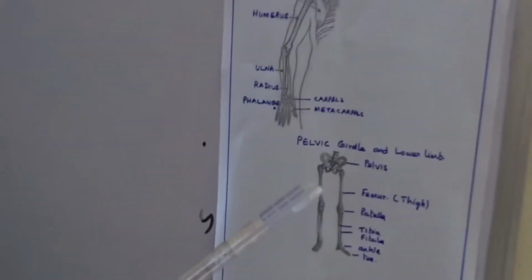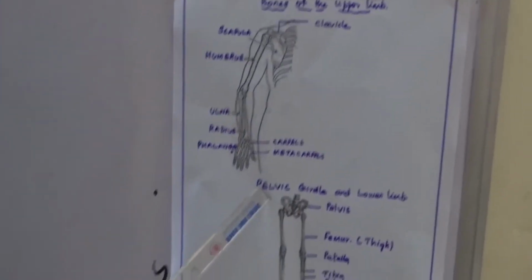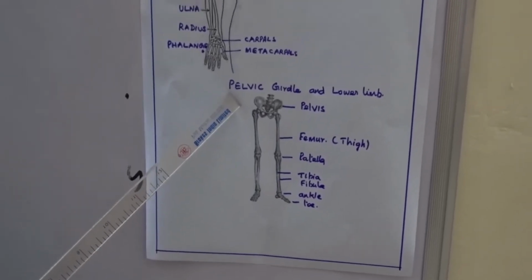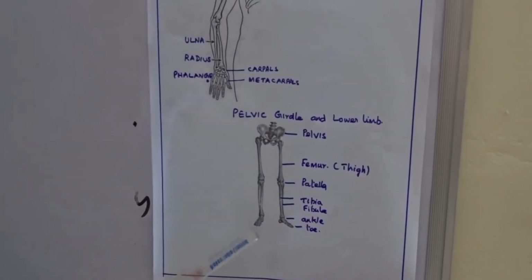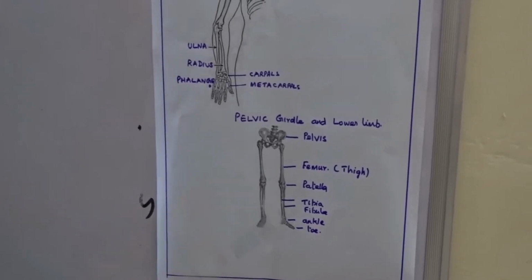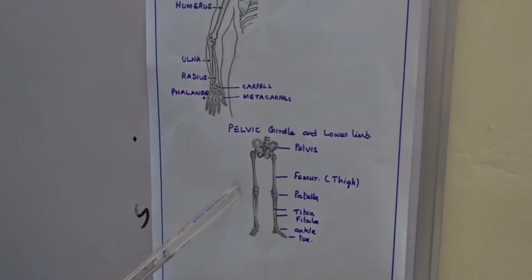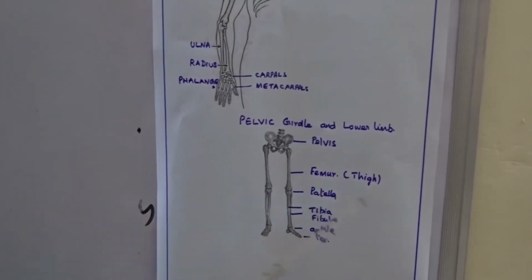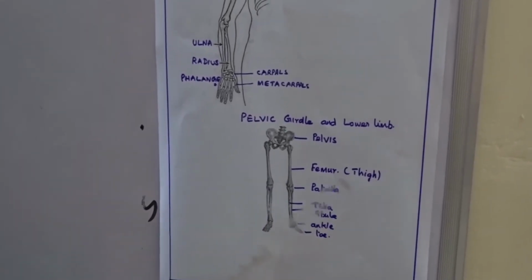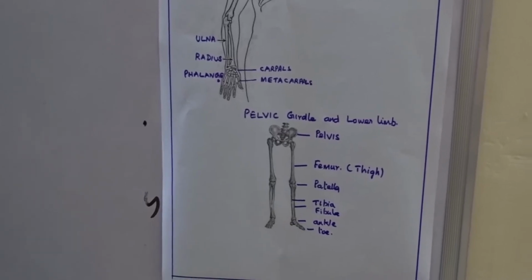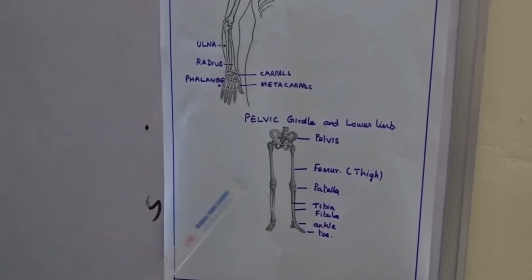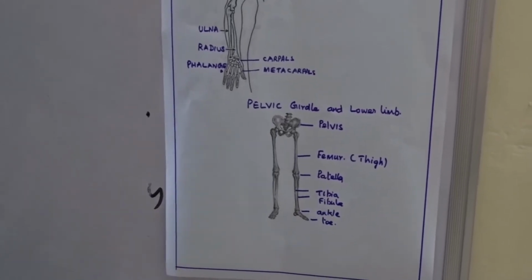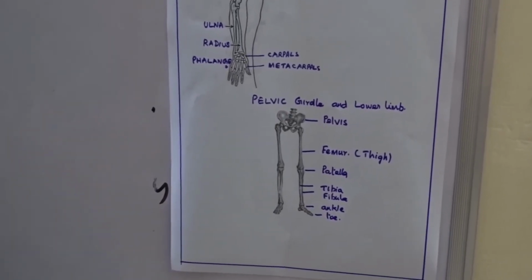In the same way, in the lower limb, this is the pelvic girdle, the pelvis. It is formed of hip bones. Following that there are 2 legs. The longest bone in the body is the femur, otherwise called the thigh region. The femur is similar to the humerus. Following that are the tibia and fibula, again similar to the radius and ulna.